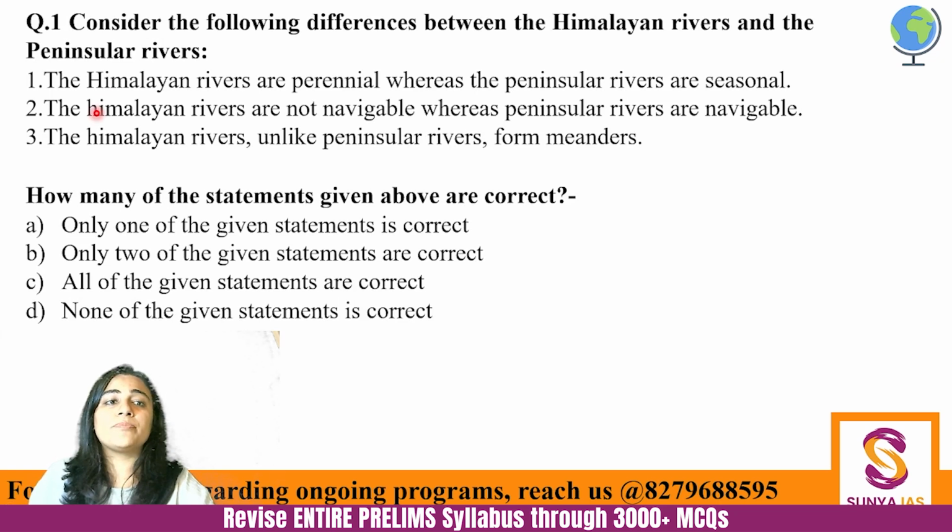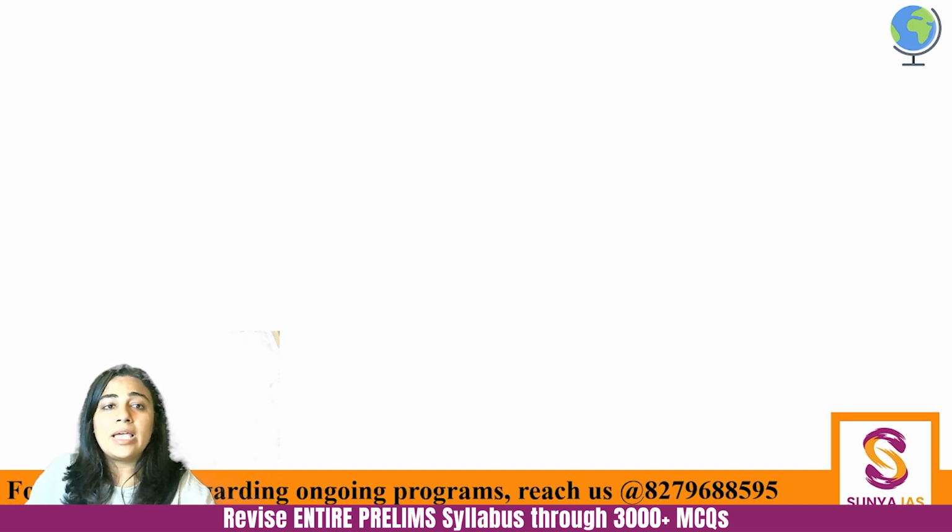Okay, first question. Consider the following differences between the Himalayan rivers and the peninsular rivers. The Himalayan rivers are perennial, whereas peninsular rivers are seasonal. Himalayan rivers are not navigable, whereas peninsular rivers are navigable. And Himalayan rivers, unlike peninsular rivers, form meanders. How many of the given statements are correct? So the basic difference, apart from the origin, as very clearly it's written that this is from the Himalayas, so Himalayan rivers and the peninsular rivers.